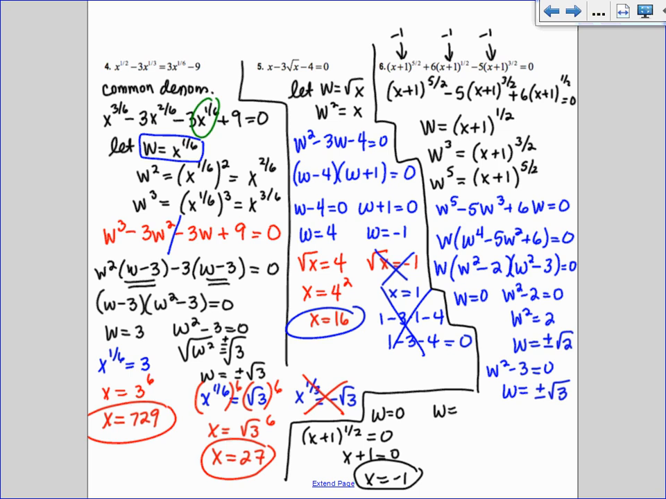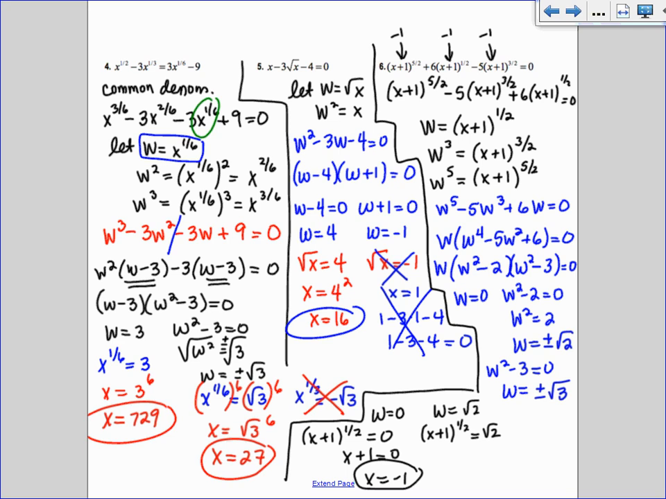All right, then we try the square root of 2. So if I have w equals the square root of 2, I have x plus 1 to the 1/2 equals the square root of 2. Now, you could have done plus or minus square root of 2. It doesn't matter. When you square both sides, it's going to be positive. But really, the negative ones, I just kind of leave off. Do you guys understand what I'm saying? I don't put the negative root 2 because I have the square root equaling a negative square root. So I just leave it off.